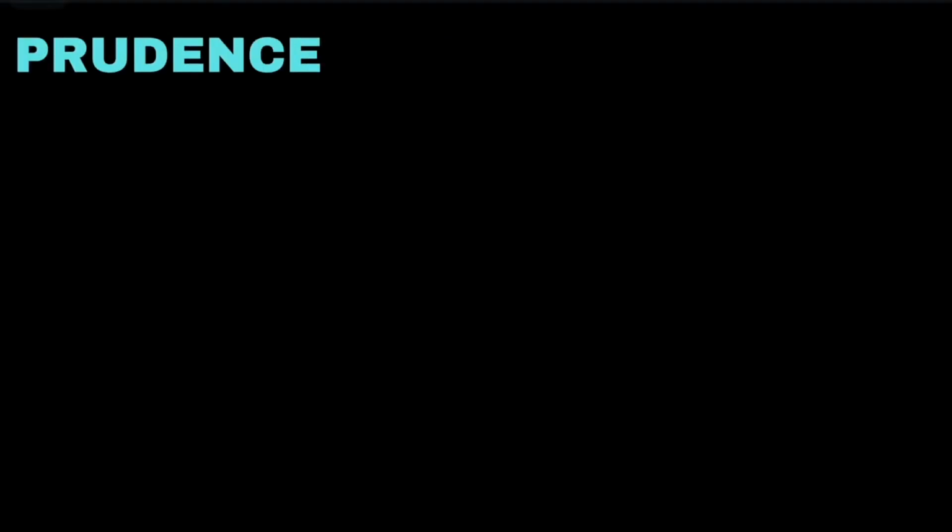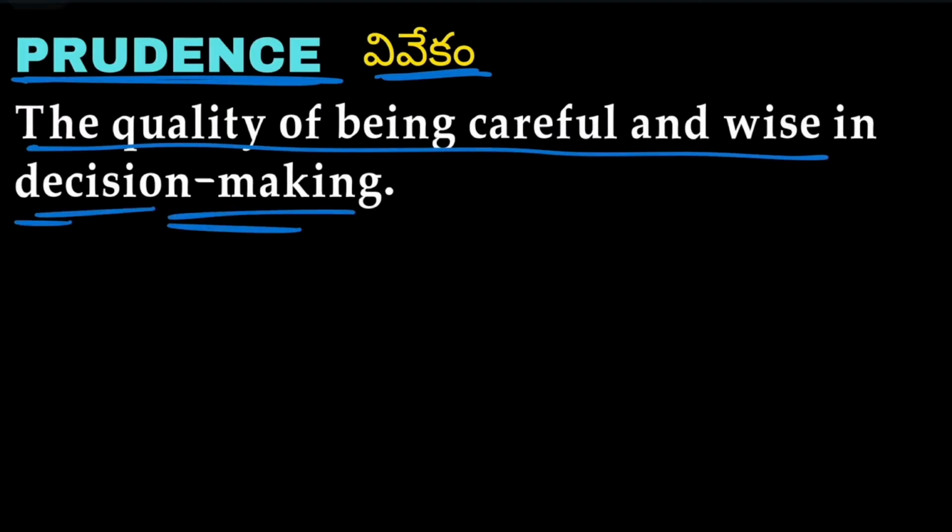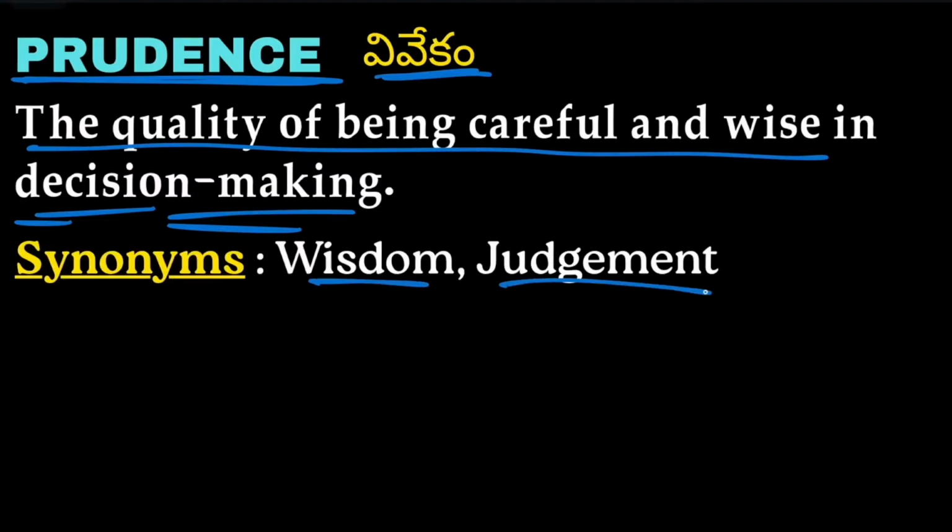The next word is prudence, and prudence means vivekam. The quality of being careful and wise in decision making is called prudence. Synonyms are wisdom and judgment.